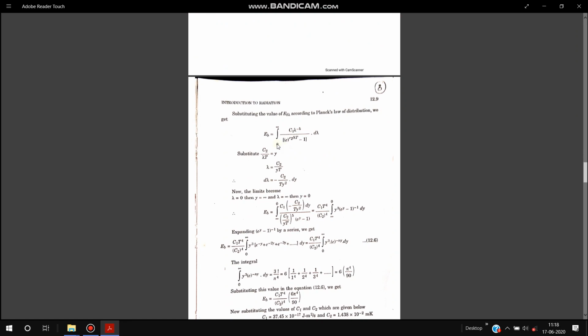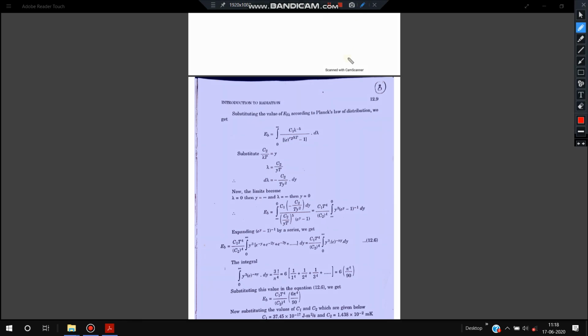Substituting the value of E_b lambda from Planck's law, E_b lambda equals C1 lambda raised to minus 5 divided by e raised to C2 by lambda T minus 1.